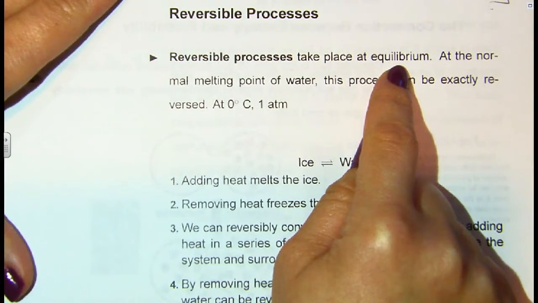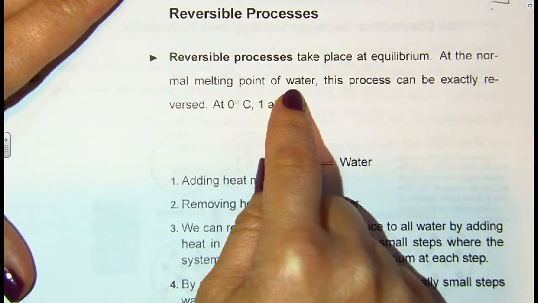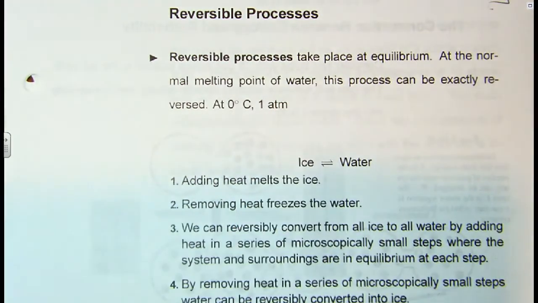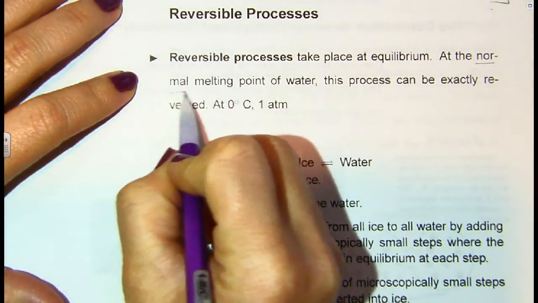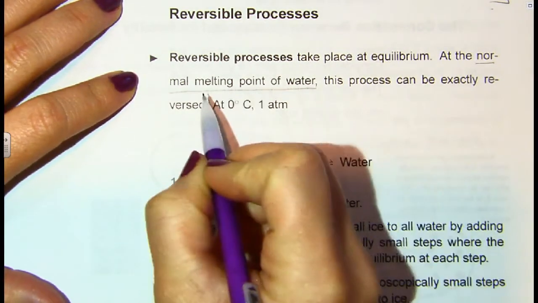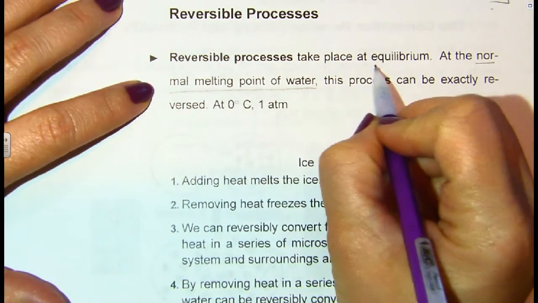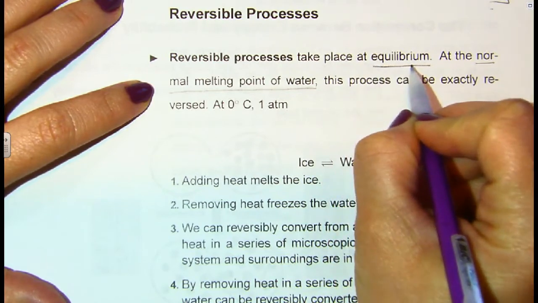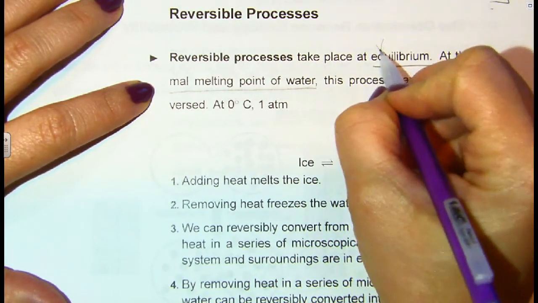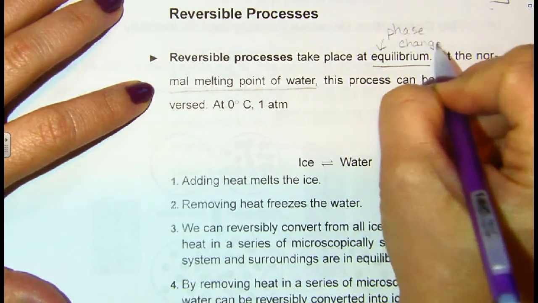And that's going to be really important going forward. At the normal melting point of water, I really want us to focus on this: when you see the words normal melting point, or normal boiling point, or normal freezing point, anytime you are talking about a phase change, you are talking about a system that is in equilibrium. So all phase changes occur at equilibrium.